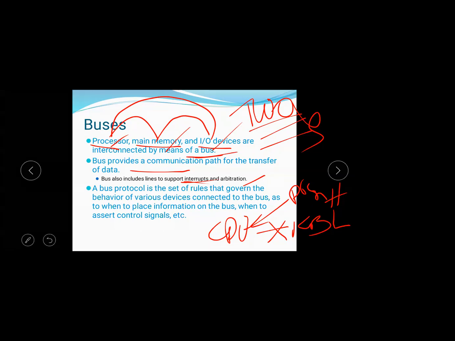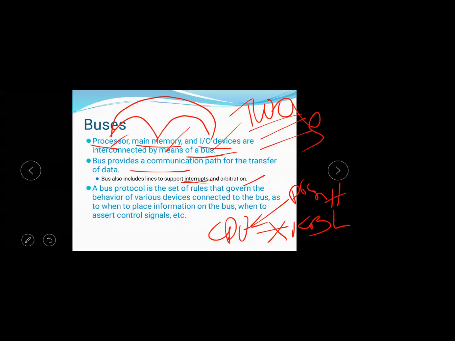That is arbitration. Arbitration is giving priority levels when two or three devices request the bus lines at the same time.